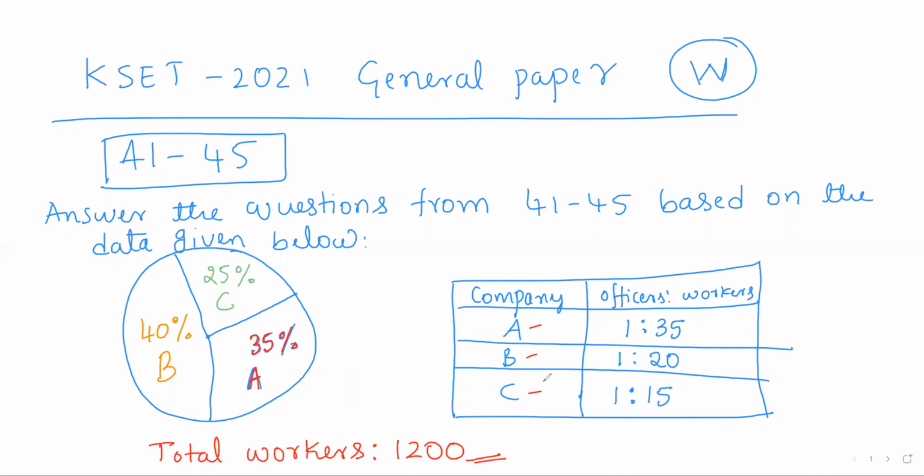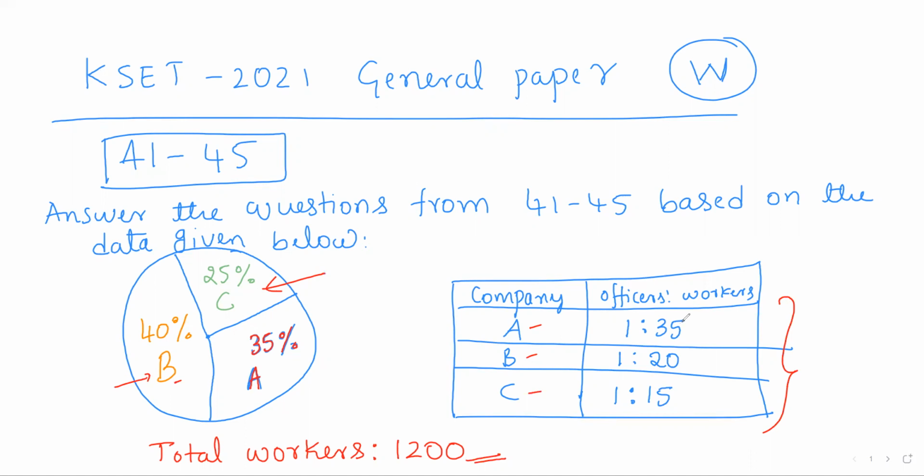Among 1,200 workers, 35% workers are of company A, 40% of the workers are company B, and 25% of workers are of company C. So this is one data.